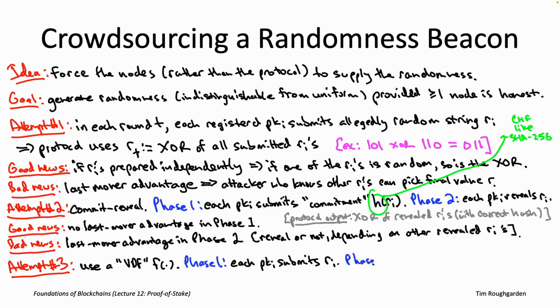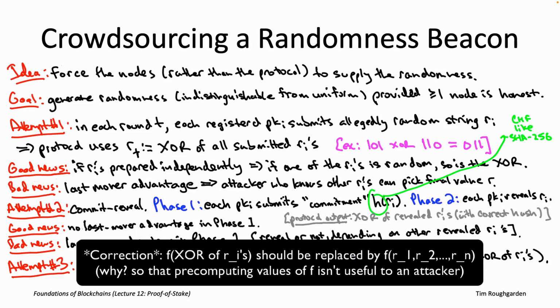The difference from attempt number 1 is that rather than just doing this simple XOR computation, we're going to do a much more involved computation of the contributions. The VDF, little f, is exactly this more involved computation. For concreteness, let's say the input to the VDF is just the XOR of everybody's contributions.